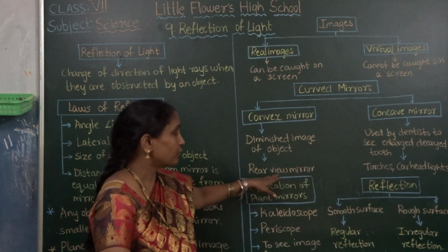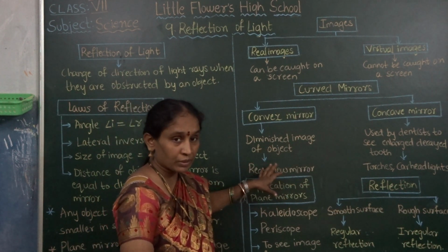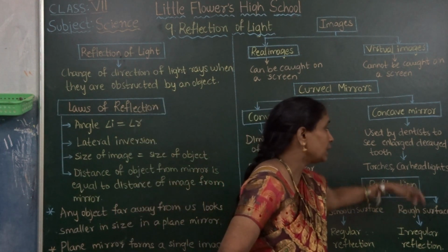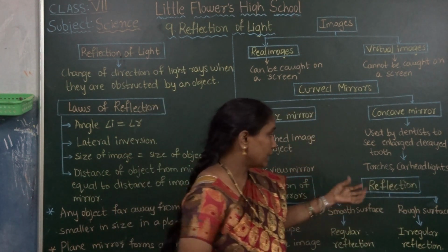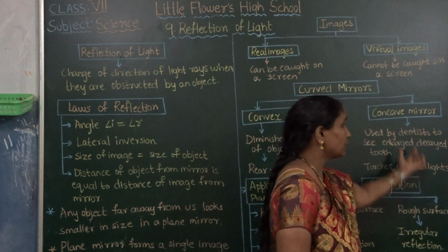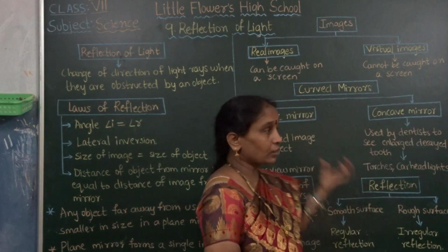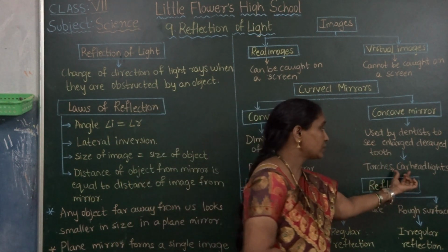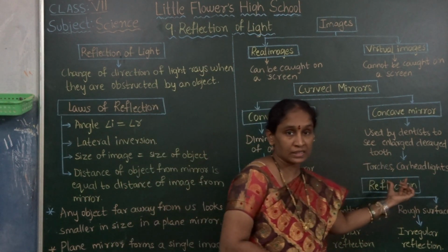Okay. Next one here, these convex mirrors are used in the rear view mirror. In vehicles, the rear view mirror is there. In the rear view mirror, convex mirrors are used. Here, torches and car headlights: in car headlights and torches, we can use concave mirrors. Okay, convex mirrors are used in rear view mirrors, and concave mirrors are used in car headlights and torch lights.